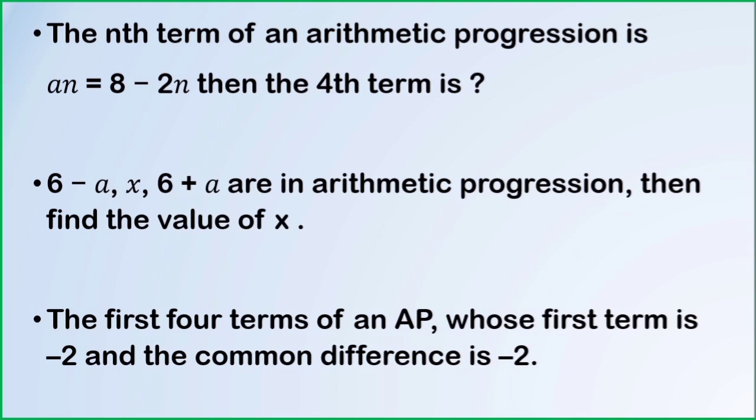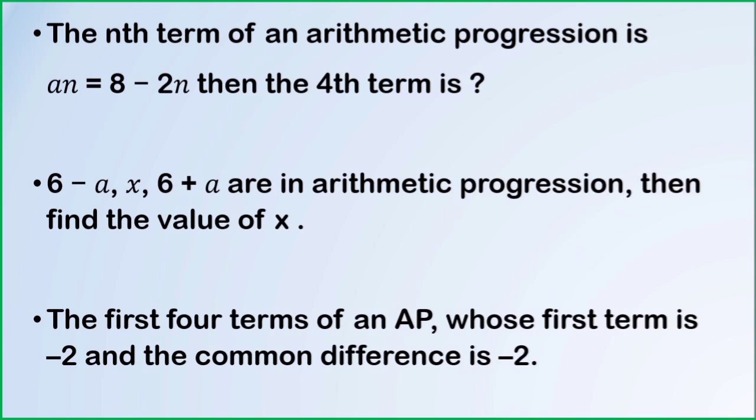Or you can use the concept of arithmetic mean, where the middle term is equal to the average of the first and last term. That is, x equals 6 minus a plus 6 plus a divided by 2, plus a minus a will cancel out. 6 plus 6, 12 divided by 2, we get the answer as 6.